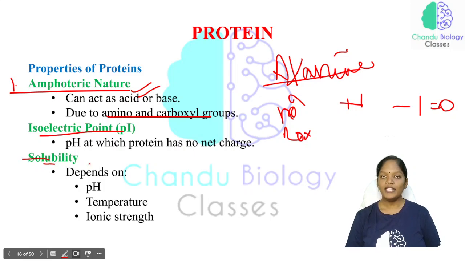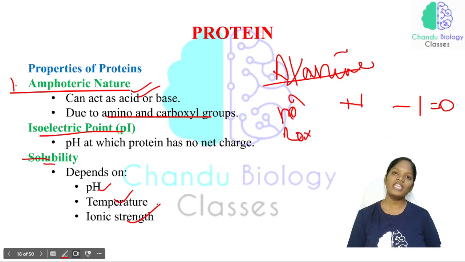The solubility of a protein depends on certain factors: pH, temperature and ionic strength. Definitely a protein requires a proper pH. For example, enzymes are nothing but proteins. Most enzymes require an optimum temperature and optimum pH, only then will they not undergo any denaturation or renaturation.